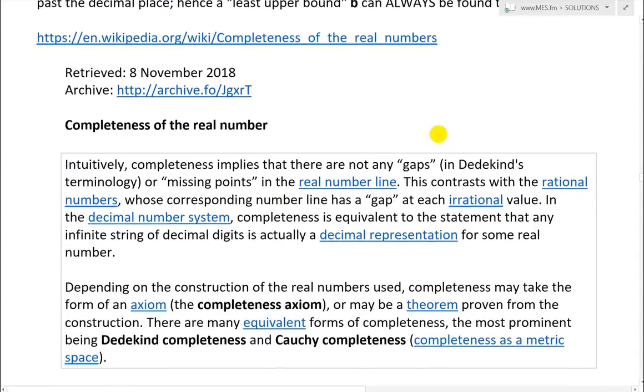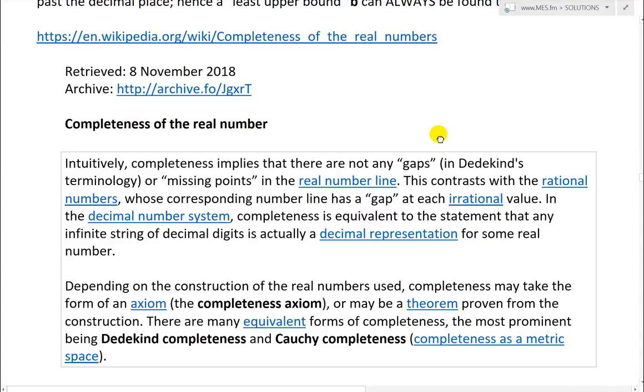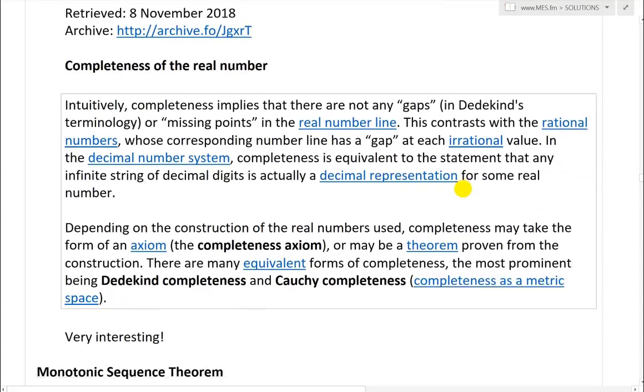It is very interesting. Again, this is more rigorous mathematics. So, completeness of the real numbers. Intuitively, completeness implies that there are not any gaps, in Dedekind's terminology, or missing points in the real number line. This contrasts with the rational numbers, whose corresponding number line has a gap at each irrational value. In the decimal number system, completeness is equivalent to the statement that any infinite string of decimal digits is actually a decimal representation for some real number.